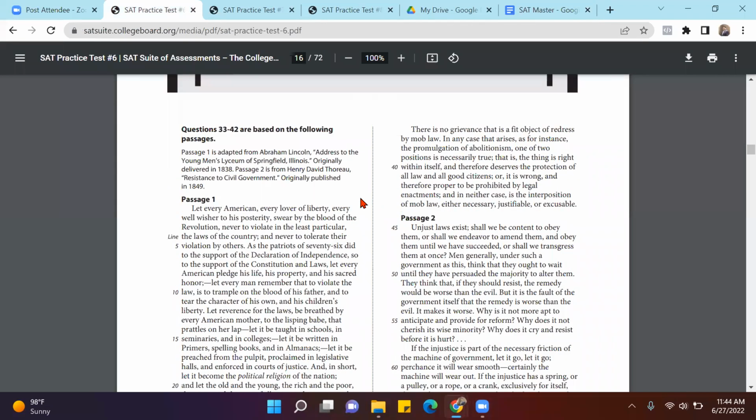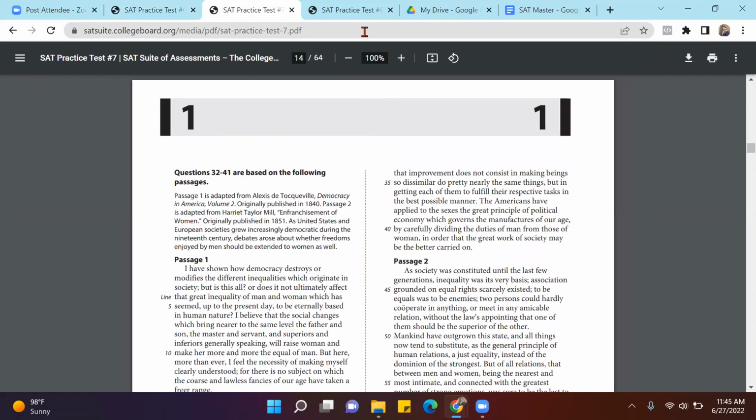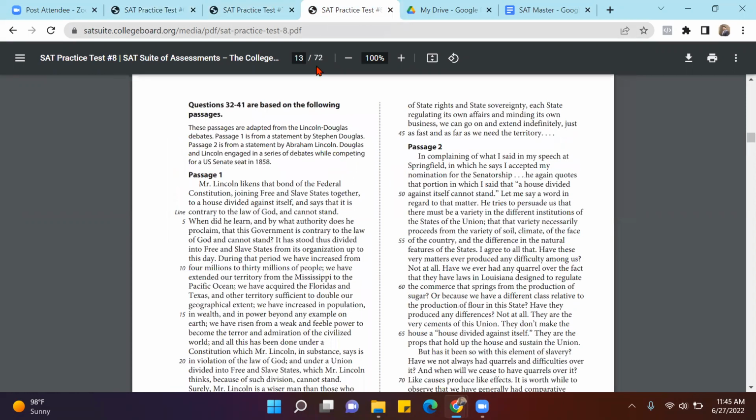There would be two opinions mentioned here. So on the same subject, two people would be talking about two different points of view. And that's how this particular passage is arranged. If you look at test 6 or test 7 or test 8, questions 32 to 41, pretty much the third passage is the history passage. And in all these three tests, this portion is in the form of a double passage.